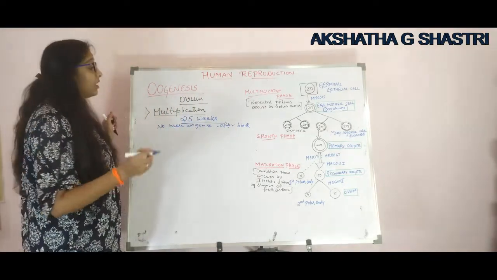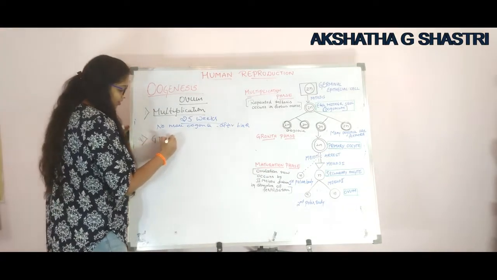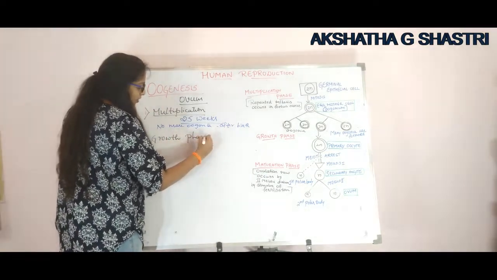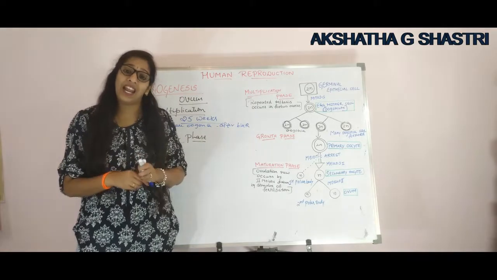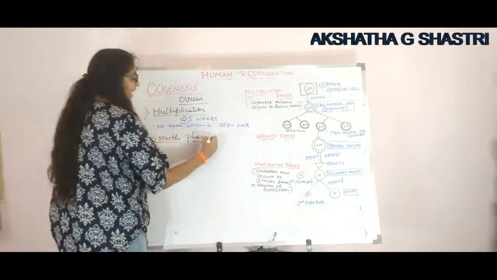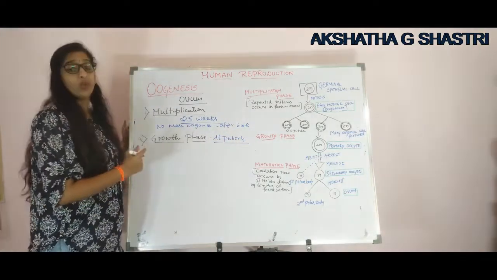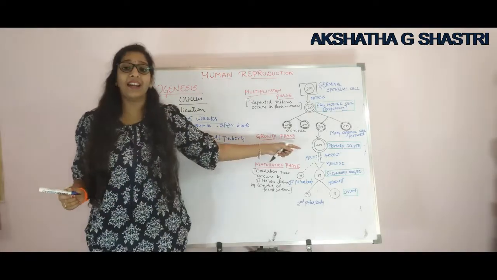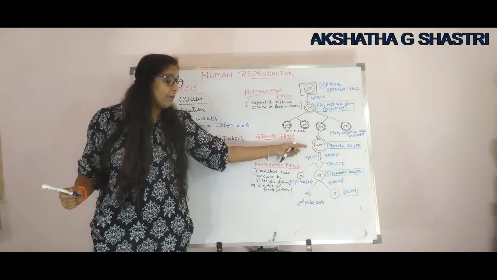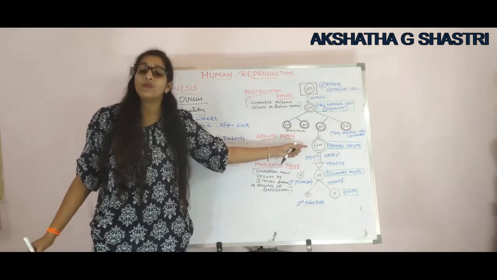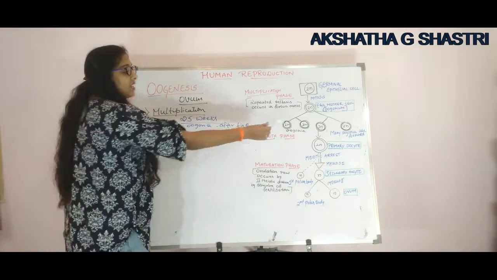Okay. Next, growth phase. The second phase is what? Growth phase. See, this growth phase begins when the female attains puberty. What happens during growth phase is that this diploid primary oocyte is formed by the accumulation or storage of reserve food materials. See, this is oogonia.